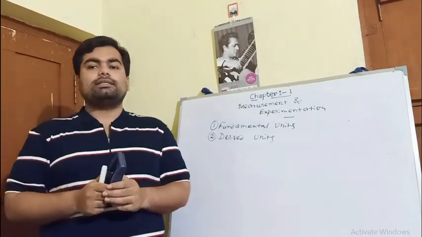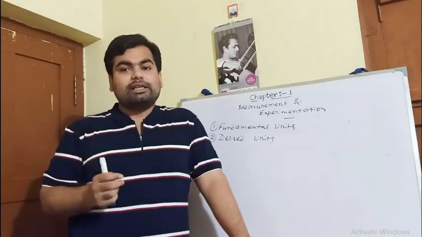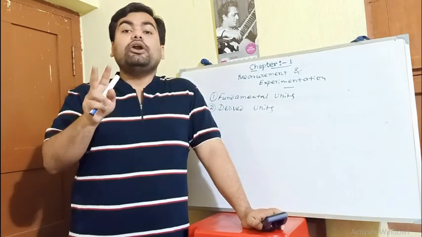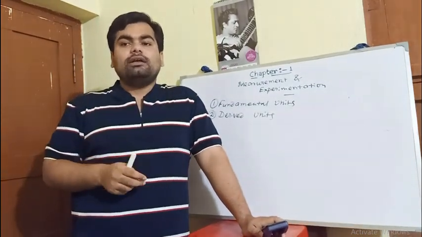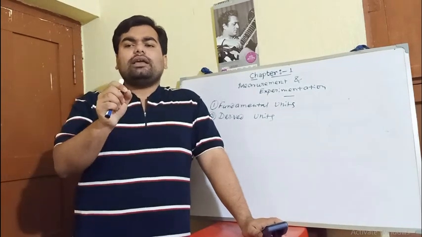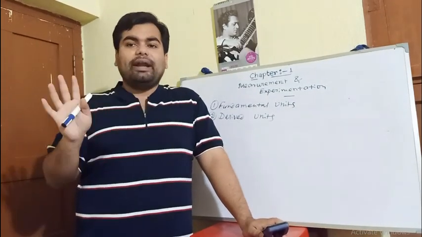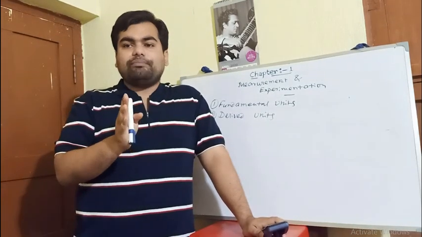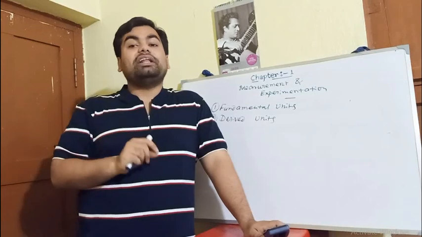For example, we can express the unit of mass in kilogram, unit of length in meter, unit of time in second. So clearly it is seen that these units are not at all dependent on other units, hence called fundamental units. Now come to the derived units.